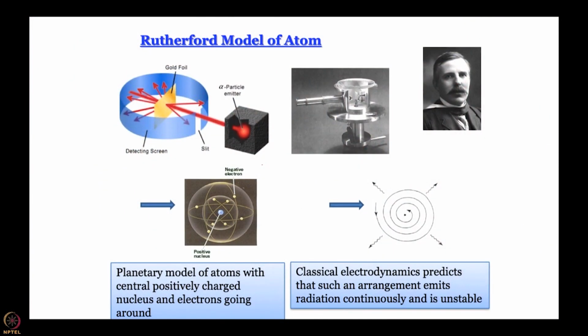And the time required for this spiraling can actually be calculated, and it turns out to be about 10 to the power minus 12 second, a picosecond. So, this is the major problem, that you do not get a stable atom. If atoms live only for a picosecond, then it is impossible for me to complete this half an hour module, because I will not exist for more than a picosecond.